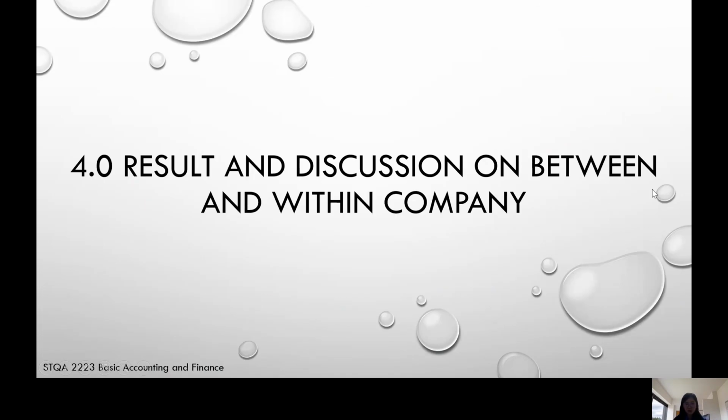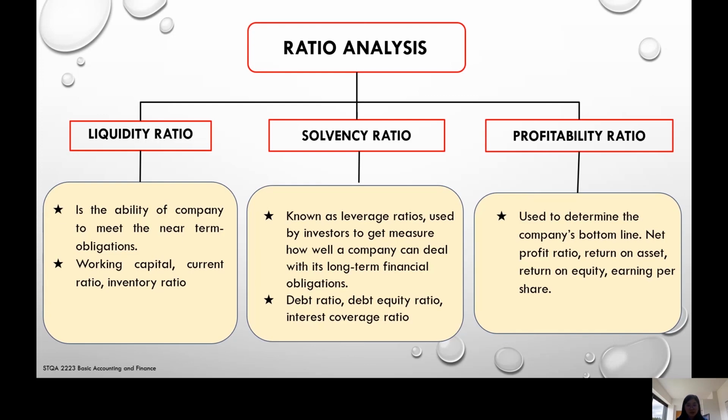Thank you. I am Chong Ling and I will continue with the presentation on 4.0 results and discussion, between and within company ratio analysis. They are liquidity ratio, solvency ratio, and profitability ratio.